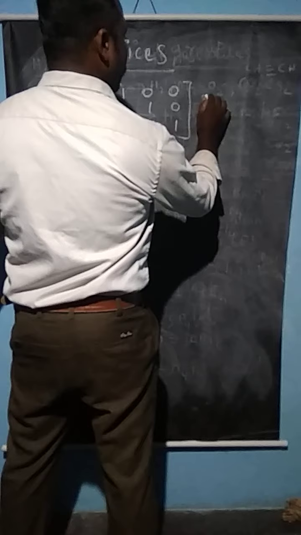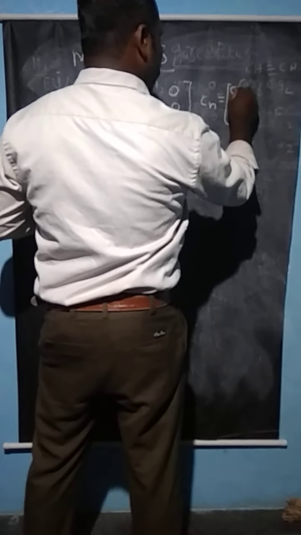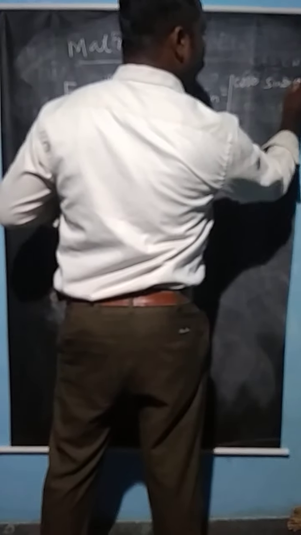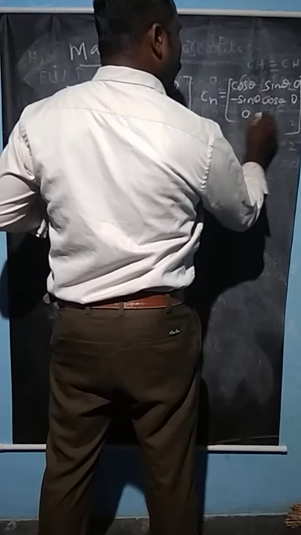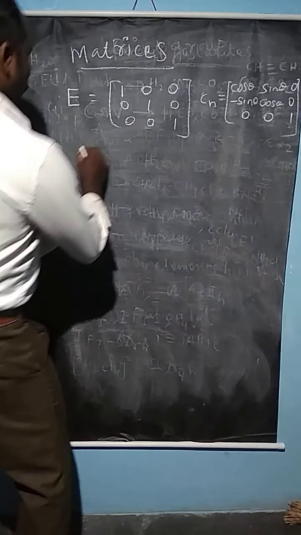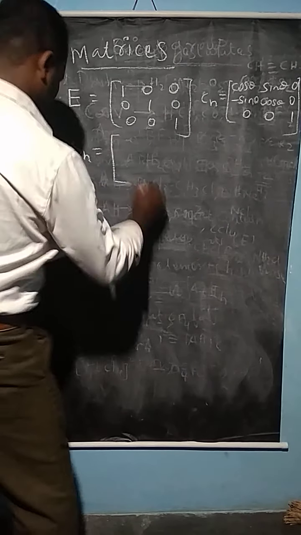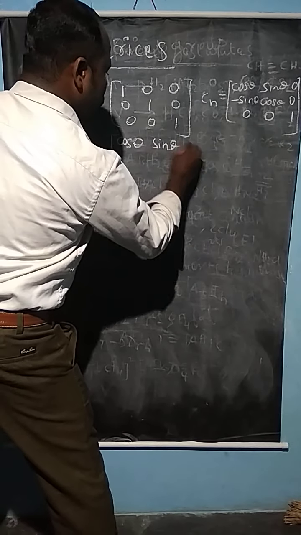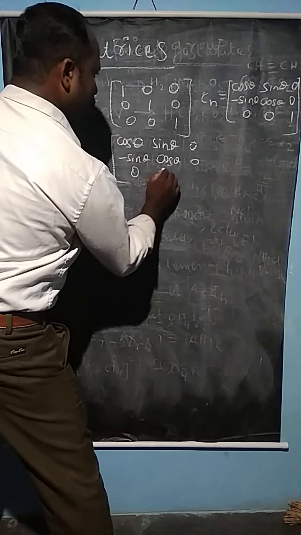Similarly, Cn, the principal axis of symmetry, has the matrix cos theta, sin theta, 0; minus sin theta, cos theta, 0; 0, 0, 1. For Sn, the improper axis of symmetry, the form is reversed: cos theta, sin theta, 0; minus sin theta, cos theta, 0; 0, 0, minus 1.